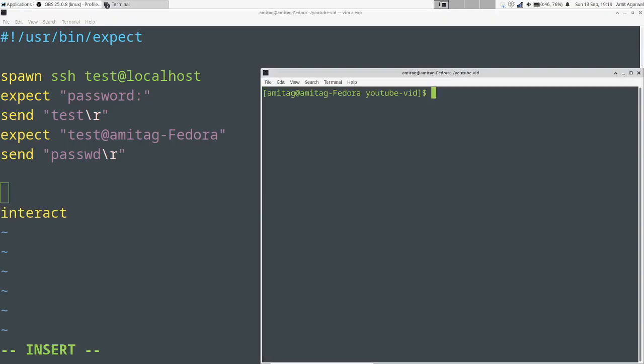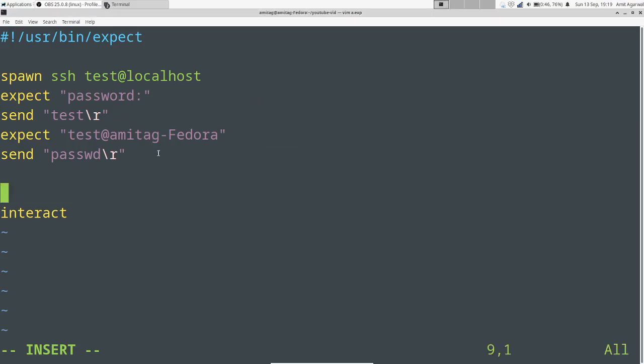So let me open a new window, su - test. I'll log in. If I run passwd, it says current password. So I need to copy this and then say I would expect this. I'll send, let's say test2 is my new password. So I'll send test2\r.